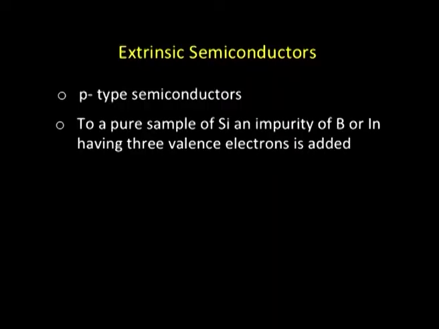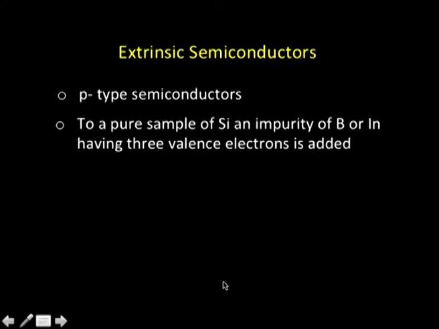Okay. Let us move further and talk about the second type of extrinsic semiconductors, termed P-type semiconductors. In the case of P-type semiconductors, what do we do? It is similar to what we had in the case of N-type semiconductors, that is, we take a pure sample of silicon and add an impurity, but in this case we add an impurity of, say, boron or indium. The important thing is that these two elements have only 3 valence electrons, that is 1 valence electron short of silicon. Silicon had 4. So, we are introducing an impurity which has 1 electron less in the valence shell.